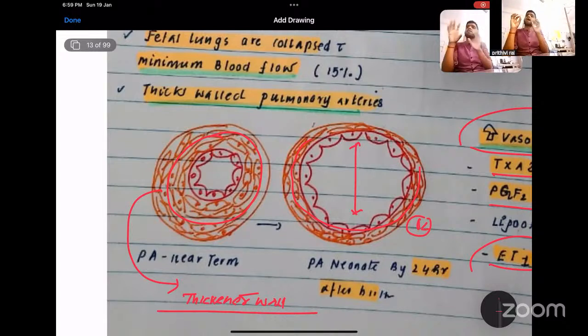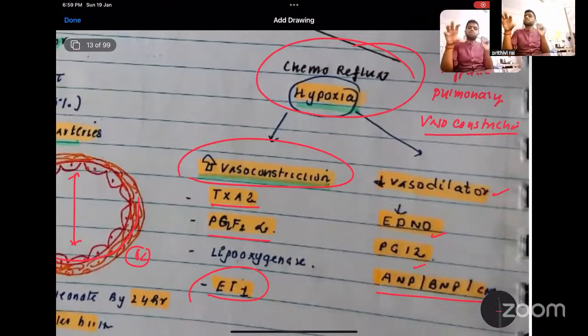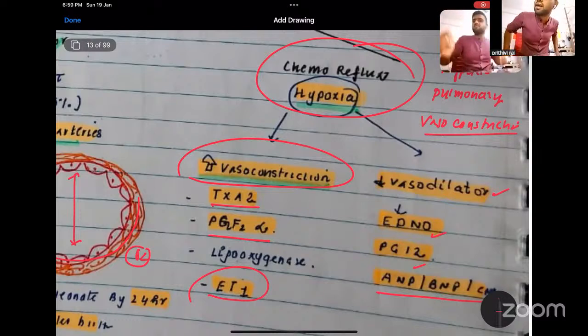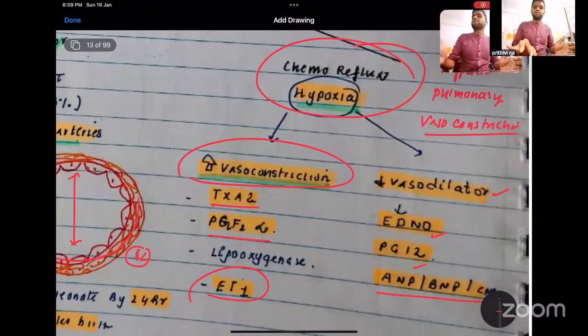So these are the things which appear after birth. After birth, what happened? Because of oxygenation, there's a constriction of the tunica media. So the lumen size of the pulmonary artery increases, number one. And what was happening? The vasoconstriction is because of the hypoxia. Now, hypoxia is removed because of the oxygenation of air appearing. As a result, the thromboxane A2, PGF2, will get washed out, whereas vasodilators will increase. So, how does the pulmonary vascular resistance decrease? It occurs in four stages. What are the four stages?